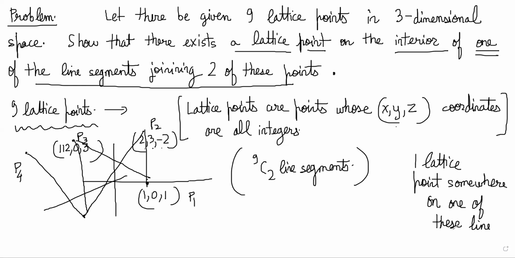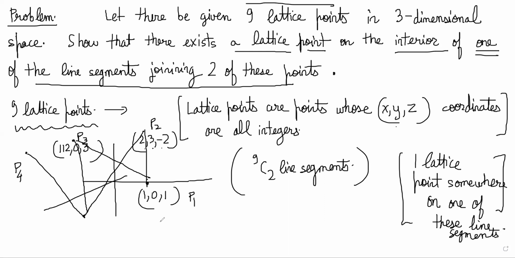Okay. So think about the problem. It is making a very bold claim on the basis of very little information. Right now, you don't know anything about the location of any of these points. You just know there are 9 points with integer coordinates in 3D space, right? So try and solve the problem yourself. If you want to try it out, just pause the video and try it out, because the solution is very short and very beautiful. So let's get into the solution.